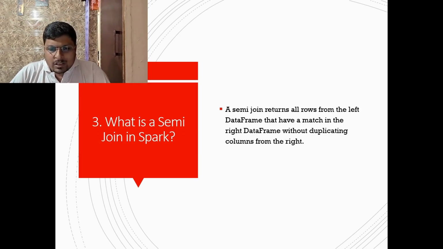Another question: what is a semi-join in Spark? A semi-join returns all rows from the left data frame that have a match in the right data frame, without duplicating columns from the right table. Taking the same example, in the same way I can get the details of those students who have paid their fees in college. So I will apply a semi join there.